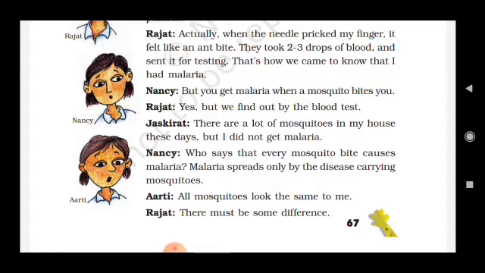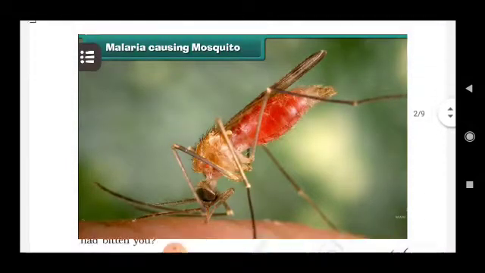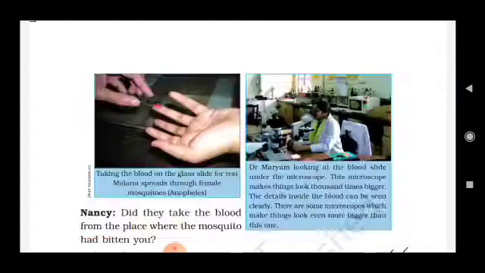Look children, the mosquitoes are very small and they all look the same. But the mosquito which causes malaria looks different. Okay, this one. Taking the blood on the glass slide for test, malaria spreads through female mosquitoes. The name of that mosquito which causes malaria is a special type of female mosquito, and the name is Anopheles.